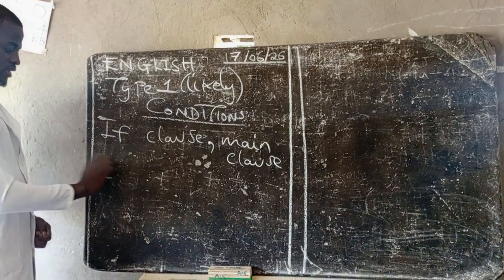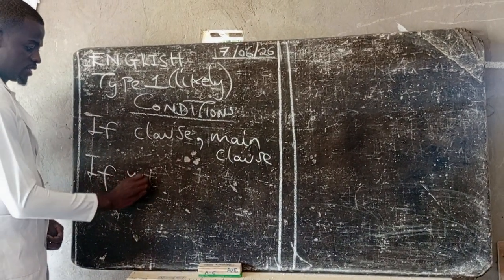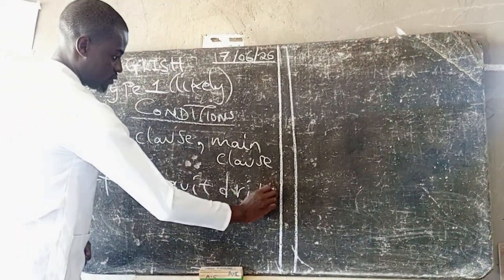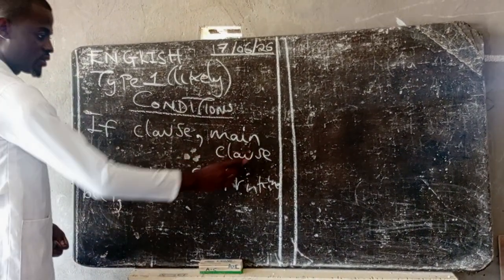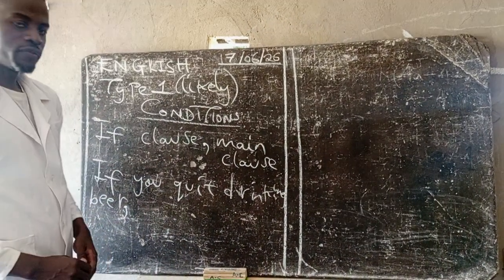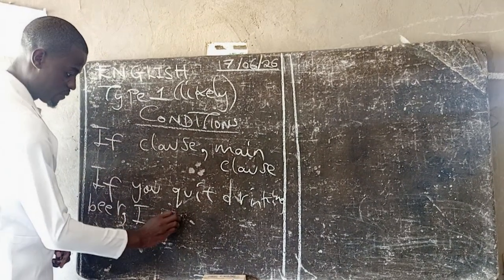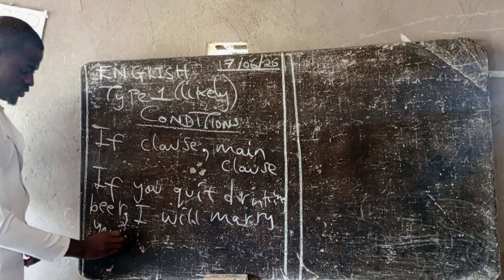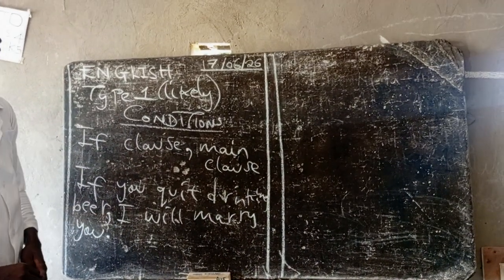So under here we said if there is a condition here, so we say if you quit drinking beer, comma, then in the main clause we state the action which is likely to be fulfilled when the condition is met. In this case, we say, I will marry you. Okay, so this is what I explained in the previous video under type number 1 of likely conditions.